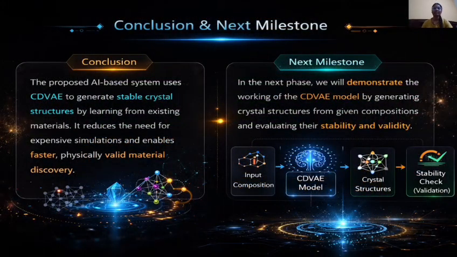To conclude, our project demonstrates how AI can be used for crystal material generation. By using a CDVAE model that combines diffusion techniques and GNN, the system can generate stable and realistic crystal structures. Because the model learns from existing materials, it reduces the dependency on expensive computational simulations. Another advantage is that the system can generate diverse crystal structures, which increases the chances of discovering new materials. Overall, this approach significantly improves the speed and efficiency of materials discovery.